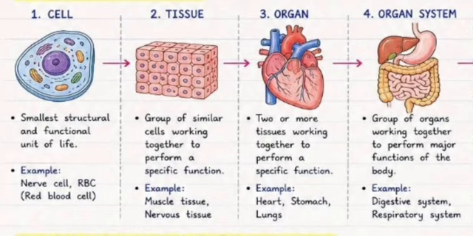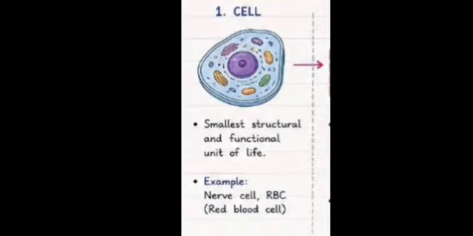Similar cells combine to make tissues and tissues make organs and organs then organ system, and then all organ systems work together and combinedly they are called an organism. Let's start with cell. Cell is a basic structural and functional unit of life. If there is a life, it means cell automatically comes into the mind. So structural and functional unit of life is cell.